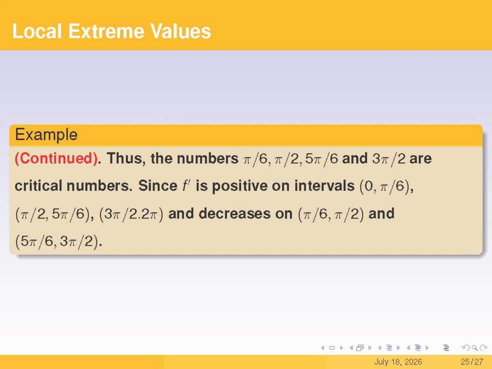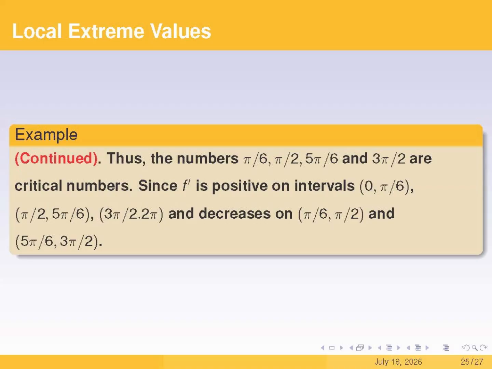Moving on, it is pretty easy to see that the first derivative is positive on the open interval from 0 to pi/6, the open interval from pi/2 to 5 pi/6, and the open interval from 3 pi/2 to 2 pi. On the other hand, it is negative on the open interval from pi/6 to pi/2, and the open interval from 5 pi/6 to 3 pi/2.